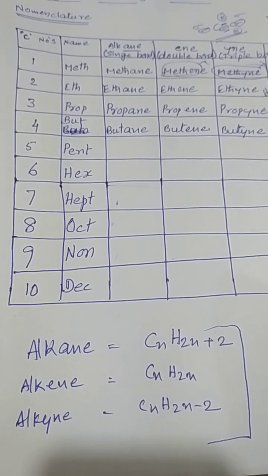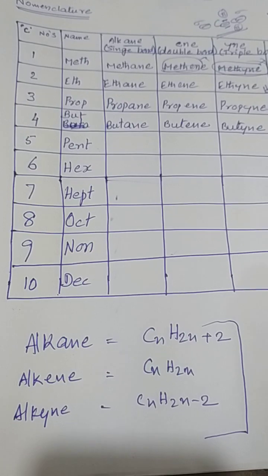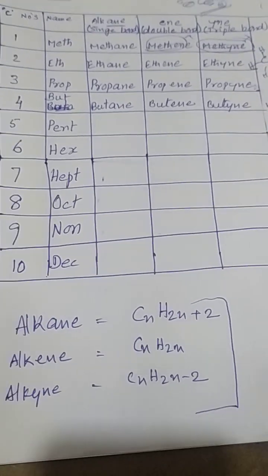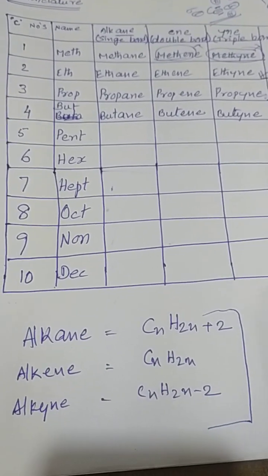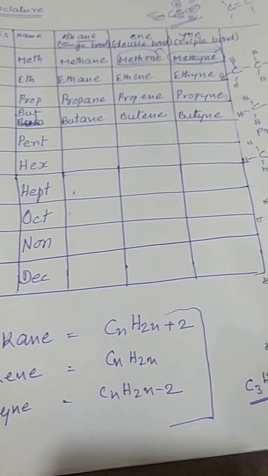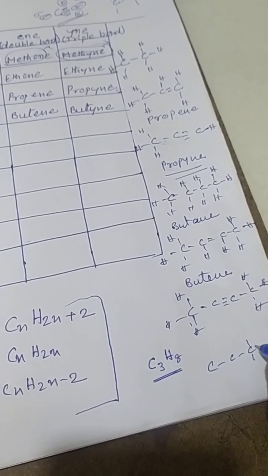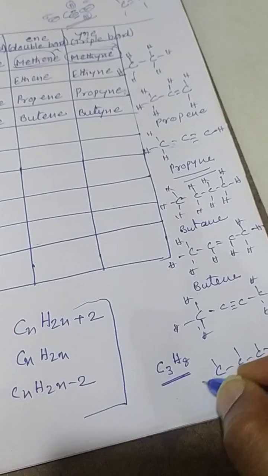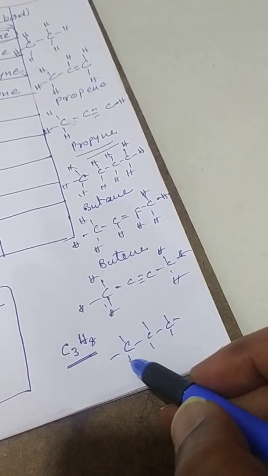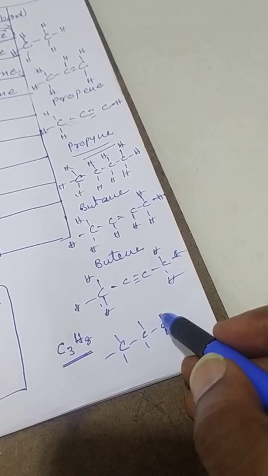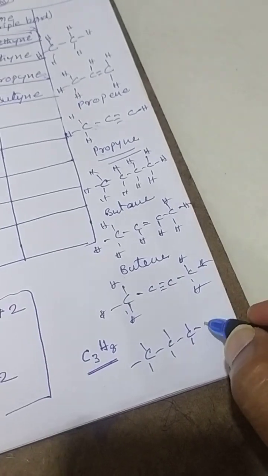Propane means every carbon has a single bond between them. Just let us understand this. Here the propane is carbon, carbon, carbon. Now go and see here: 1, 2, 3, 4, 5, 6, 7, 8. 8 hydrogens appear here, as every bond has its hydrogen.